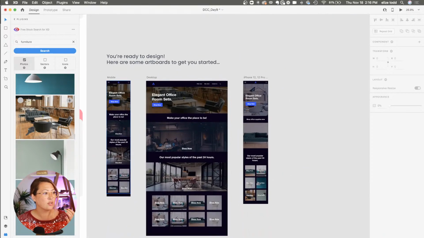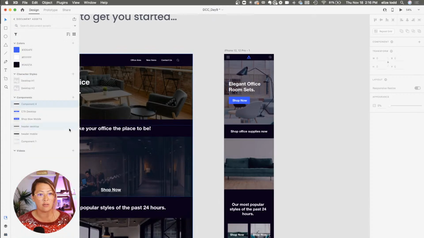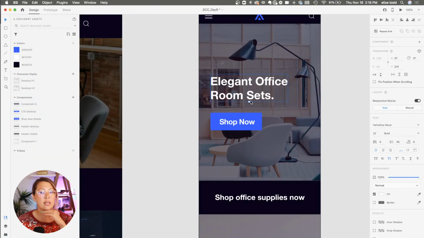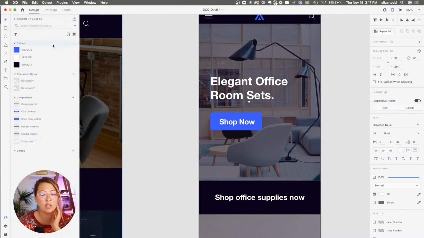All right, so now that I have that set up, the other thing I'm going to do is get my character styles set up. So this is what you consider your H1, the largest text on your screen. And over on the left-hand side, at this top left corner, is where all my document assets live: colors, my components, characters I'm using. And it's great to add them here.